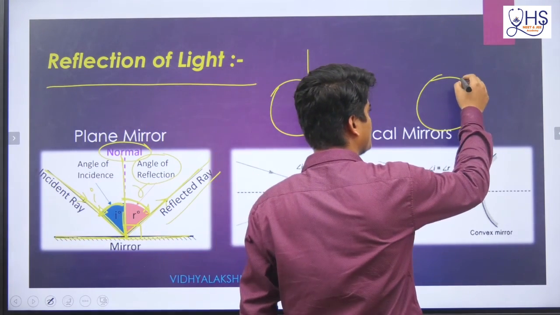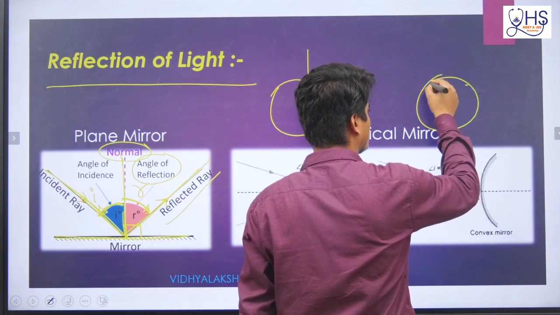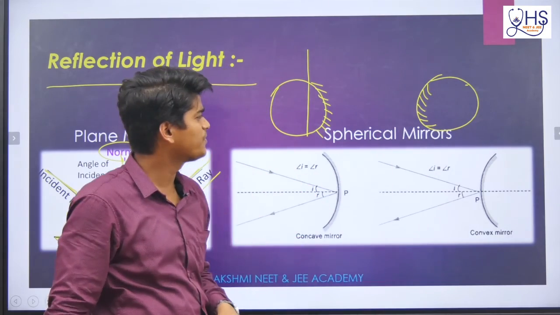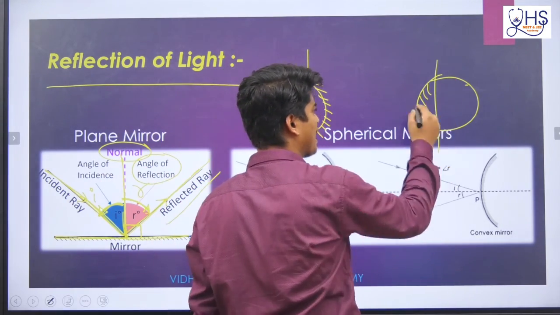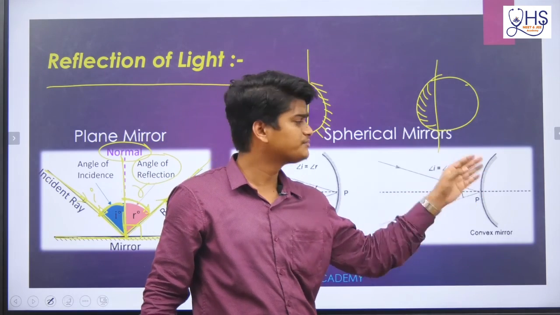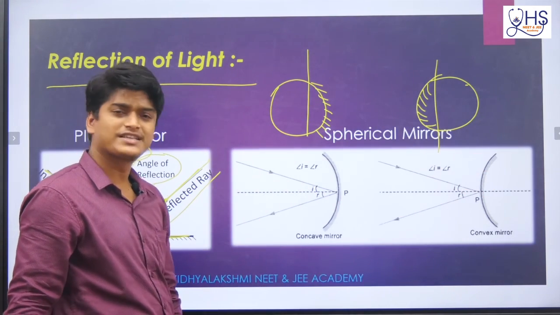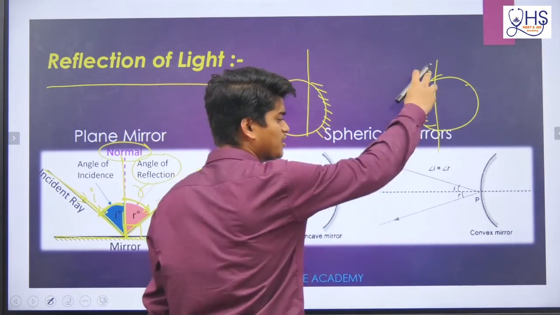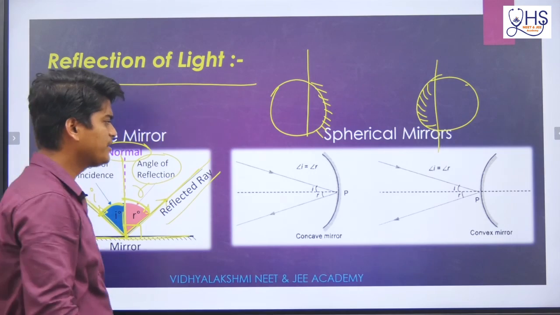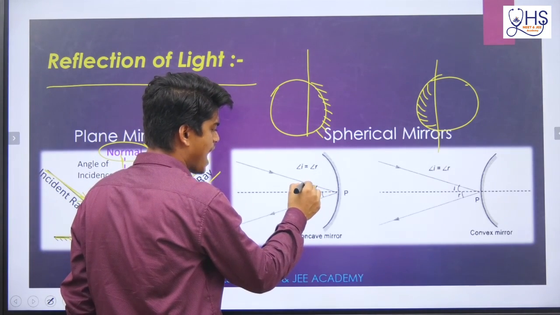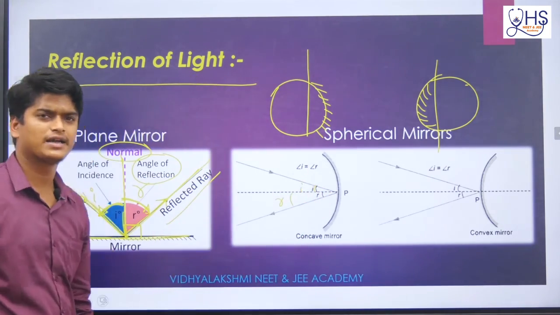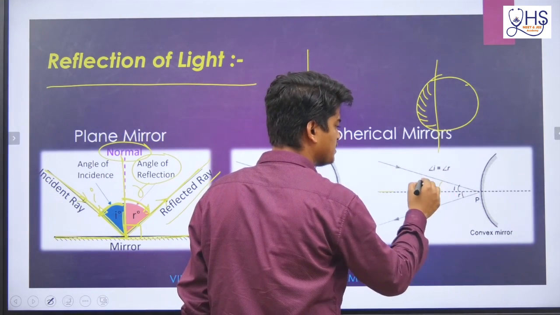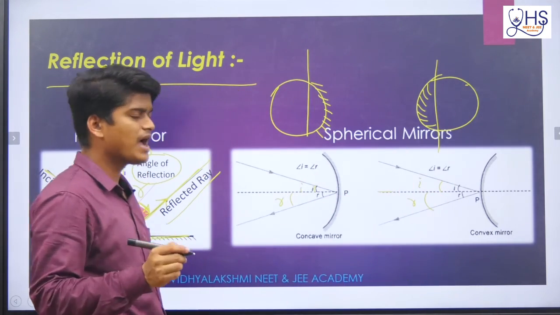And if I polish this surface, cut here and take this one, then it will act like a convex mirror. So this part is a concave mirror, this part is a convex mirror. Here this angle is i, this angle is r. And similarly if an incident ray is coming and this acts like the normal, this angle will be i and this angle will be r.